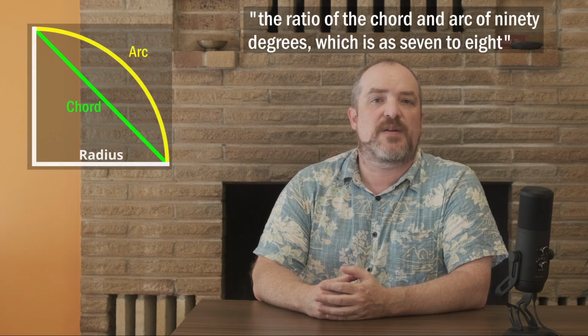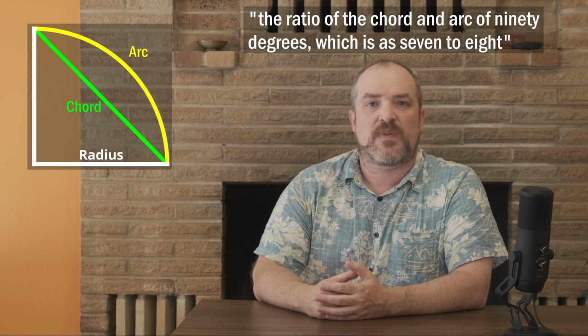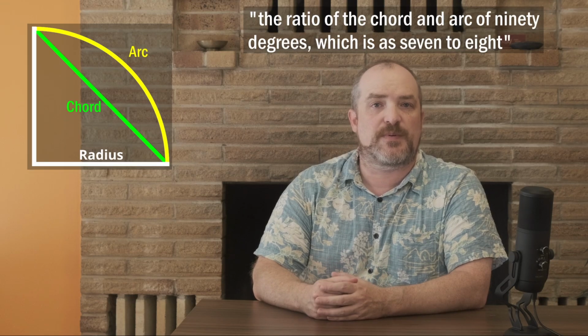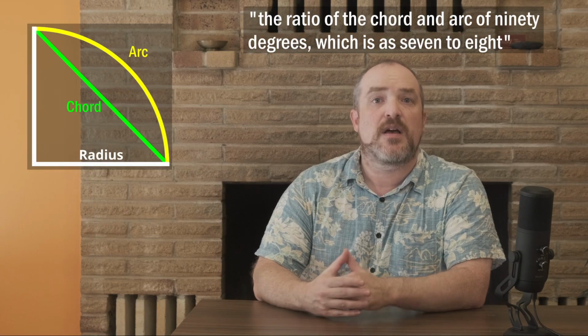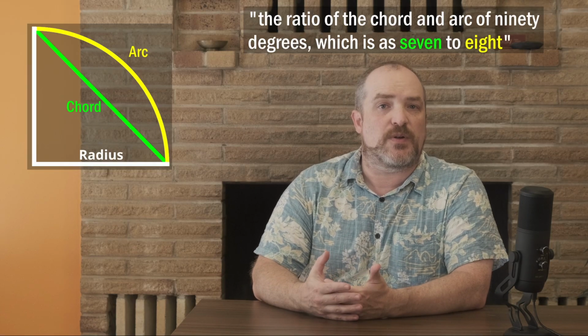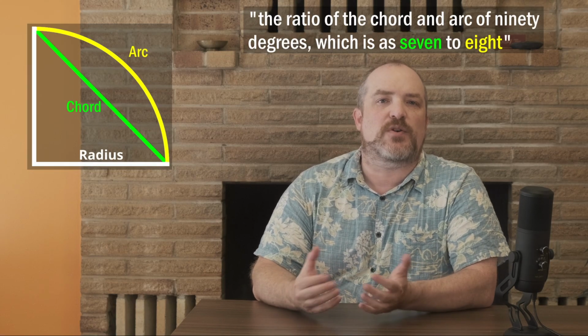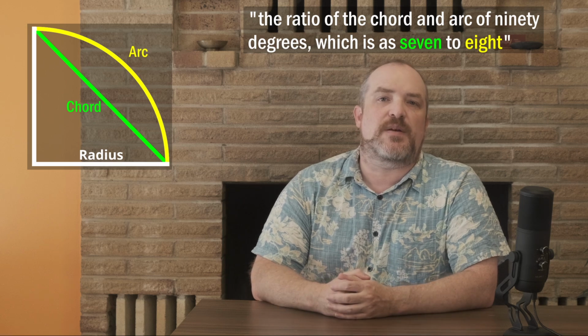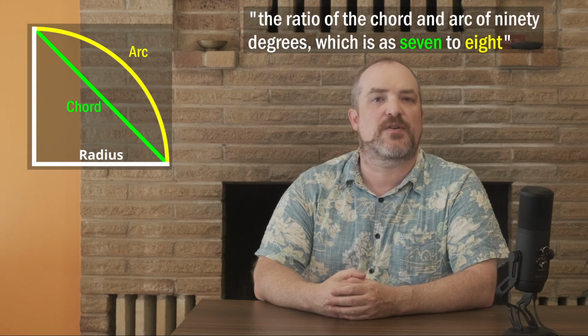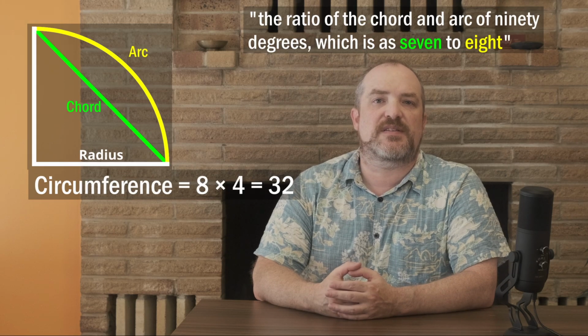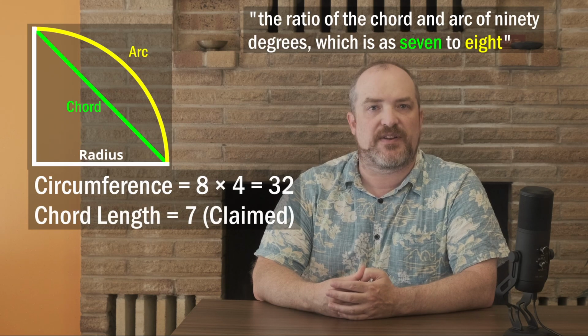Okay. In geometry, a chord is the straight path between 2 points on the arc. Since we all know the shortest distance between any 2 points is a wormhole, I mean a straight line, the chord is therefore the smaller of the two numbers. So, we have a circle. 90 degrees of arc is the same as a quarter of the circumference, and we know that's 8. That means our full circumference is 32. This bill says that the straight distance between the ends of that 90-degree arc is 7.